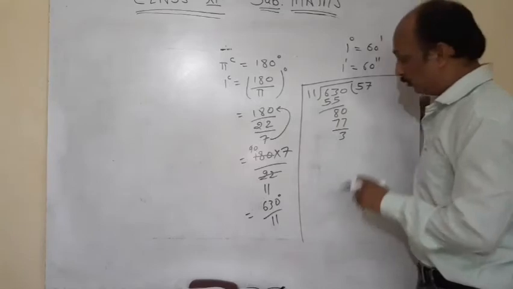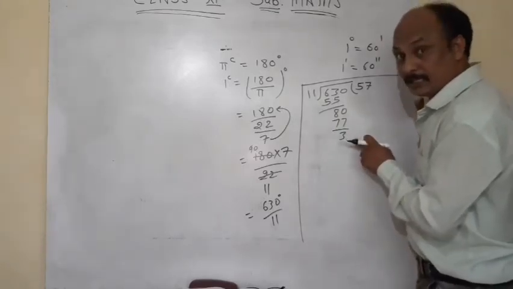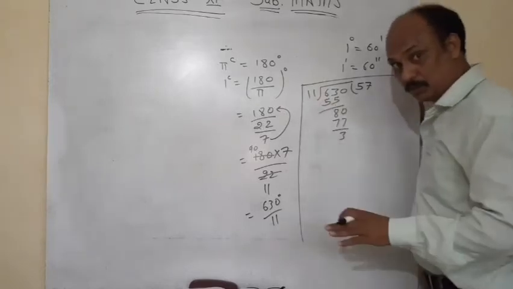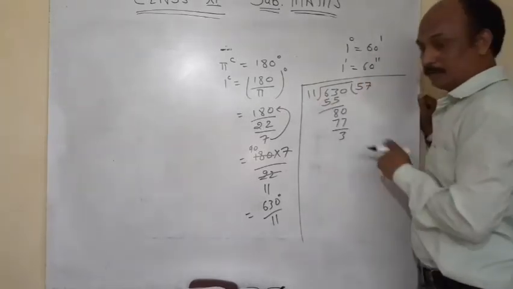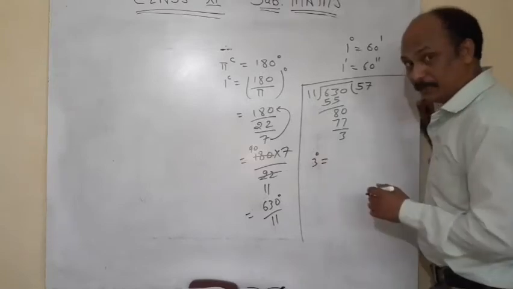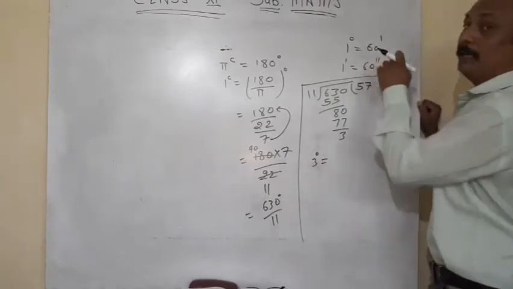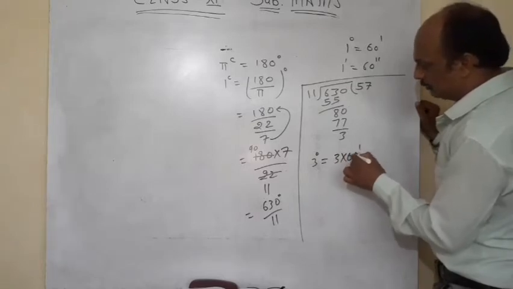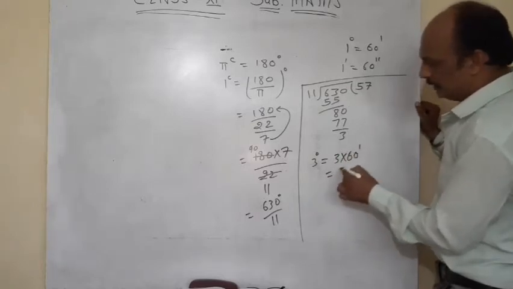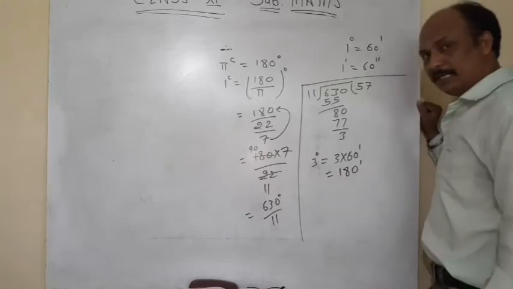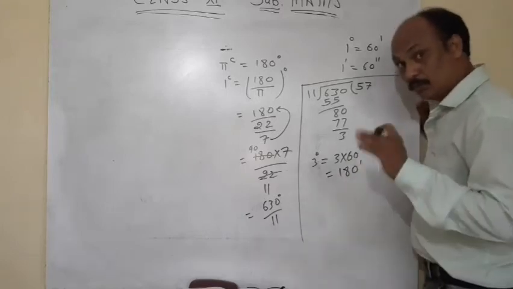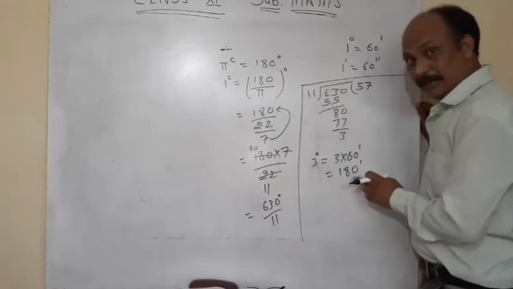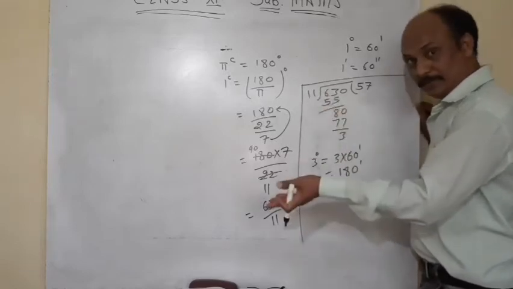Now it is in degree and 3 is less than 11. So, by this relation, 3 degree can be converted into minutes like this, 3 into 60 minutes. So, it is 180 minutes. Now, 180 is greater than 11. So, we can divide 180 by 11.